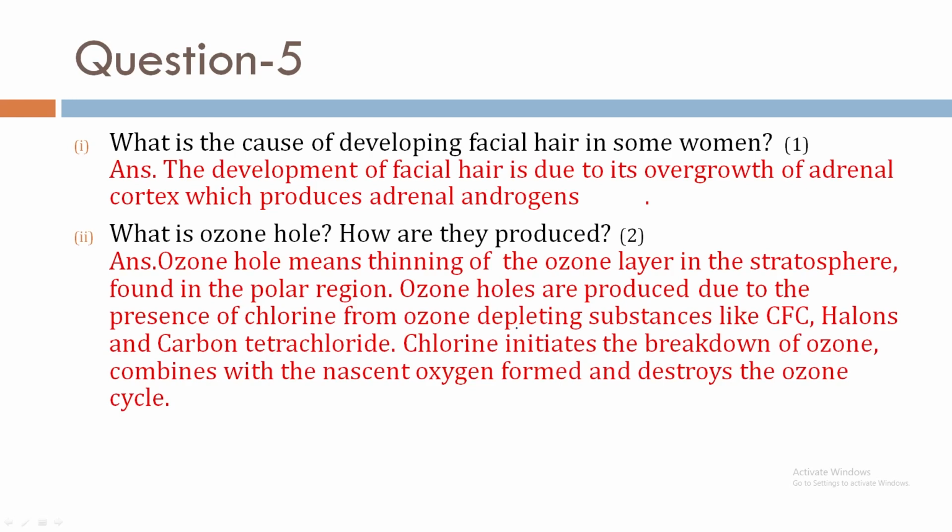Second bit, what is ozone hole? How is it produced? Ozone hole means thinning of the ozone layer in the stratosphere found in the polar region. That means in the Antarctic region it is noticed. Ozone holes are produced due to the presence of chlorine from ozone depleting substances like CFC, chlorofluorocarbon, halogens and carbon tetrachloride. Chlorine initiates the breakdown of ozone, combines with the nascent oxygen. Nascent oxygen means the atomic oxygen, and destroys the ozone cycle.